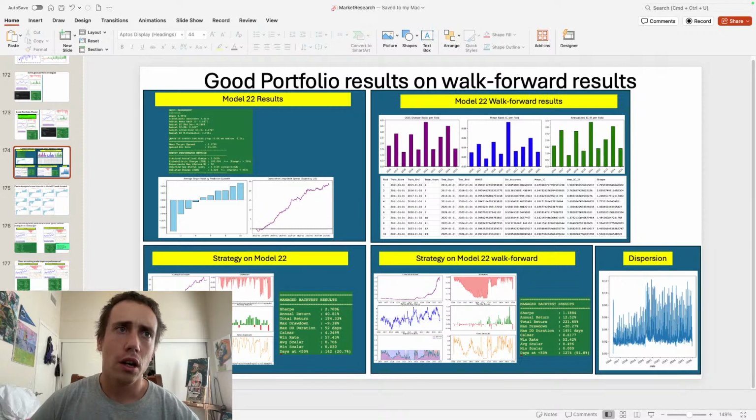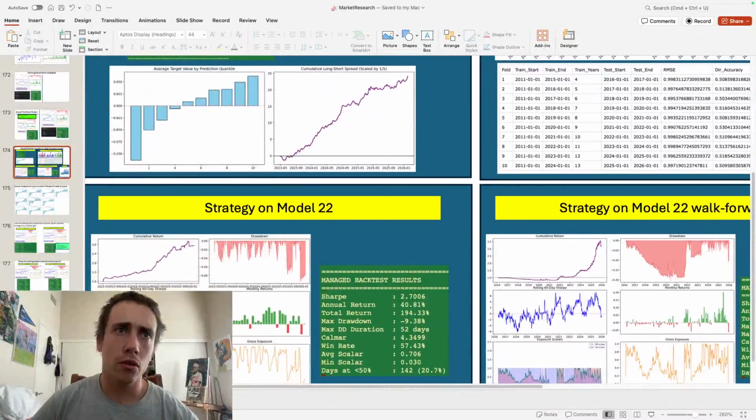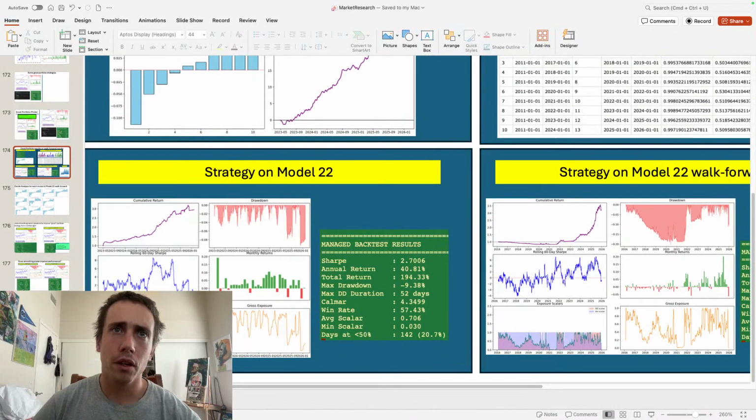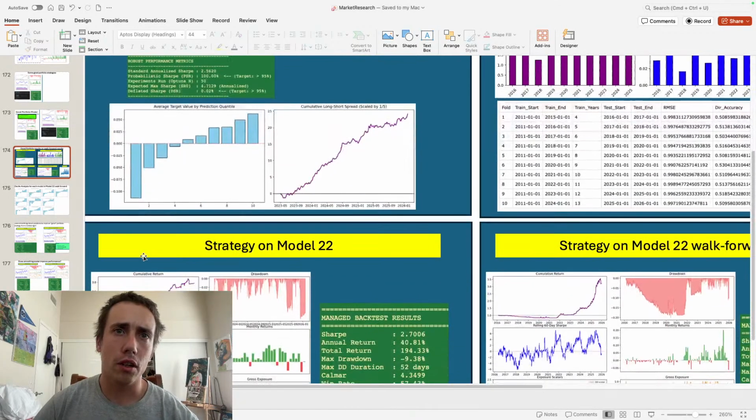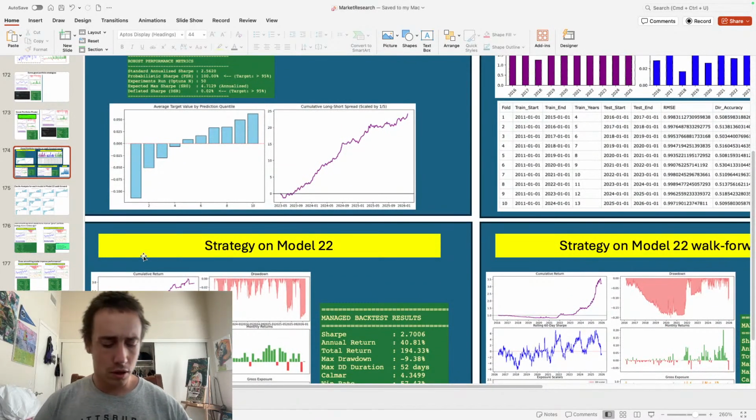So strategy on Model 22 works great. Average annual return 40%. So what did I do here? Because this looks better. But I didn't note down what the strategy I was using was. So I need to do that.